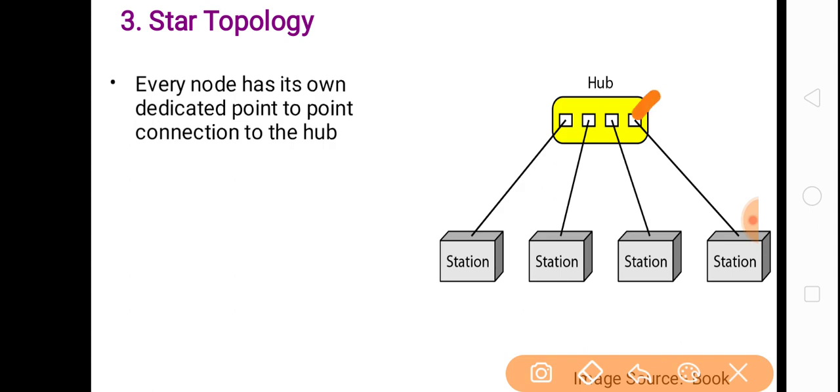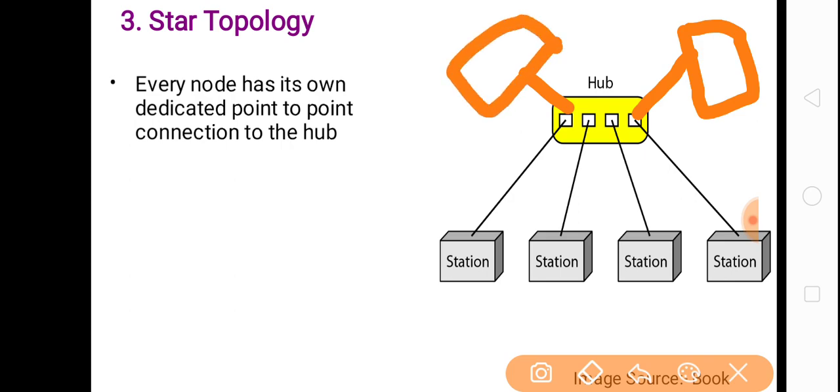Suppose there is one more device we have added. Suppose this is another device we have added. All these devices will be connected to the central hub. The hub is nothing but a device which will work as a connector. This looks like a star shape. That's why it is called the star topology.